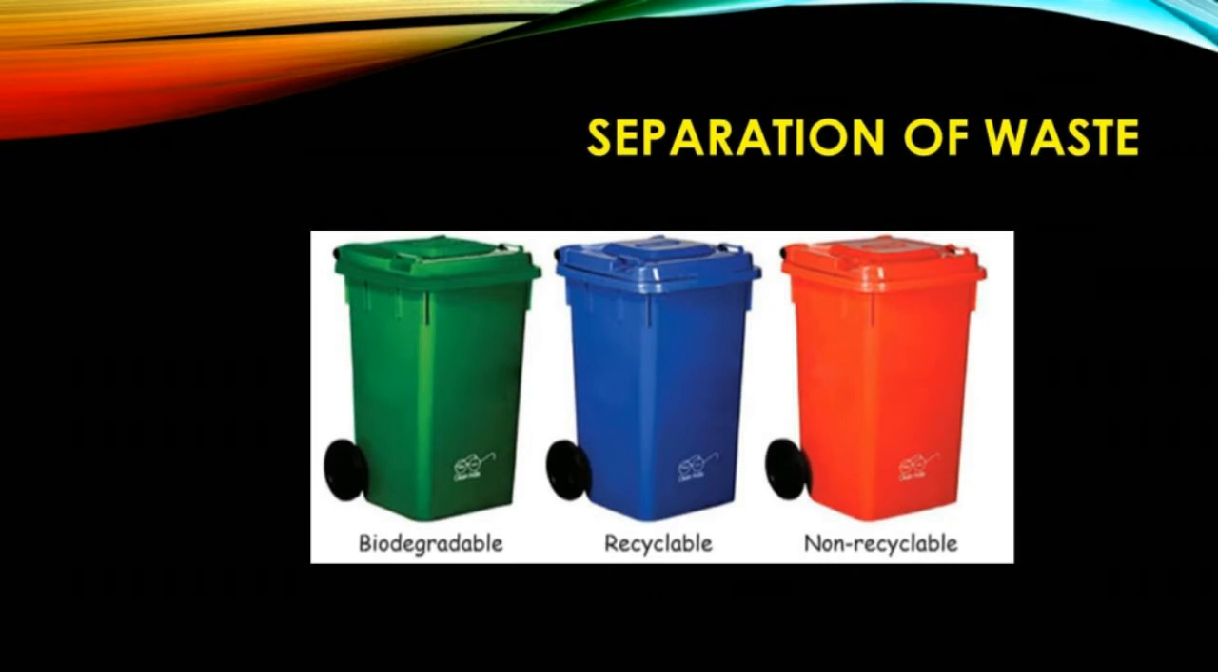First one is separation of waste. This is a very important step in waste management. It means to sort or divide the waste into different waste bins. Each bin should have different type of waste. It is good to separate waste in 3 different bins: green for biodegradable waste, blue for recyclable waste, and red for non-recyclable waste. Non-biodegradable waste can be classified as recyclable and non-recyclable.